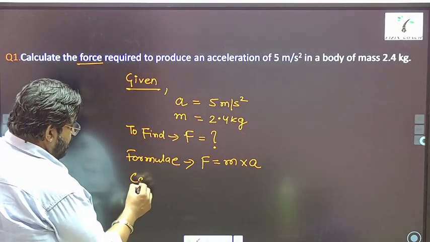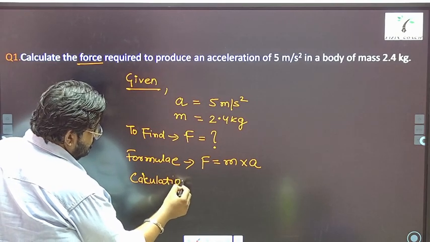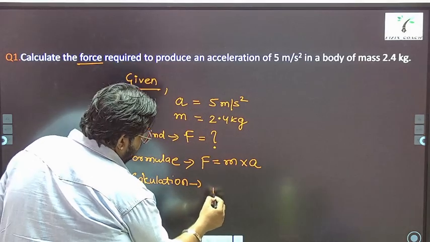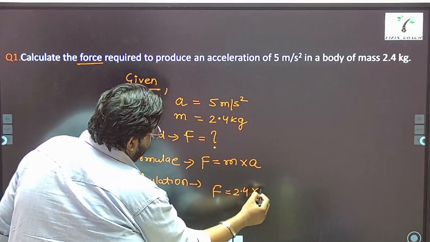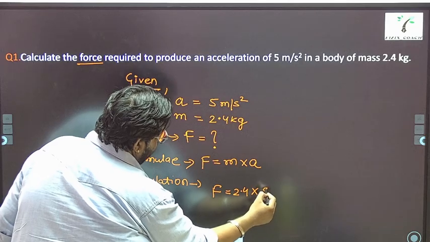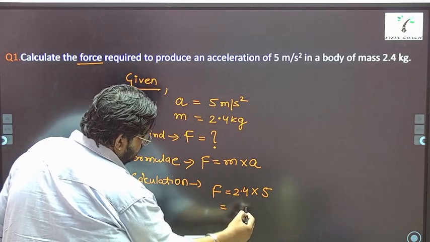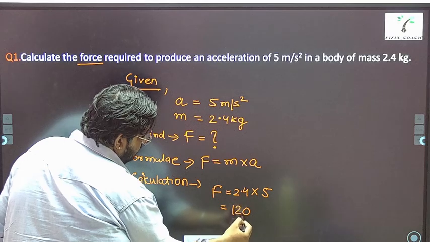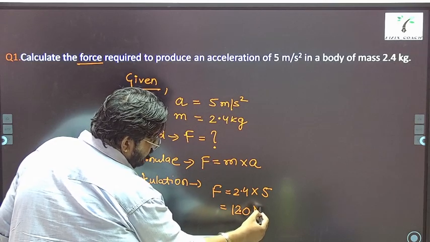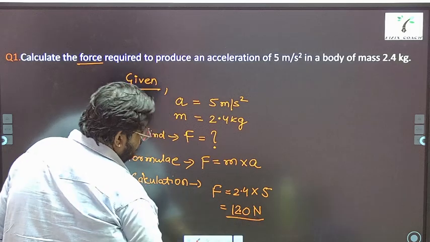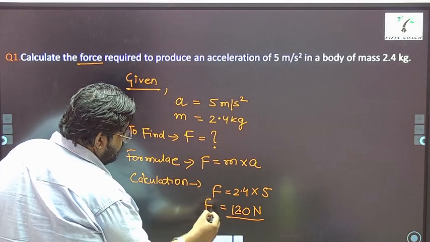Now you can always write calculation and put the values in the formula. F is equal to mass, given 2.4, multiplied by acceleration, given 5. Right? Now what will be the answer? 12. What would be the unit? Newton. Yes? So the answer to this question, F, is 12 Newton.